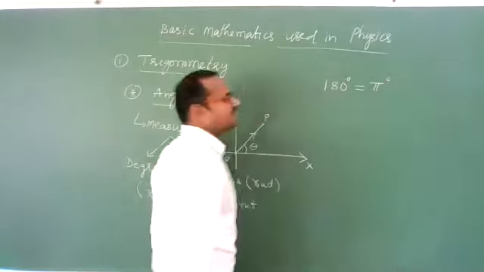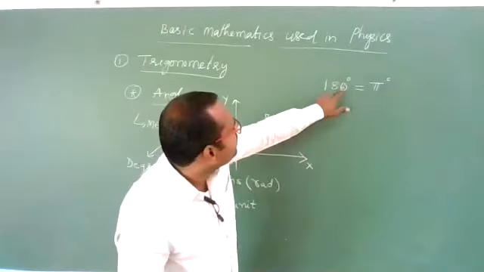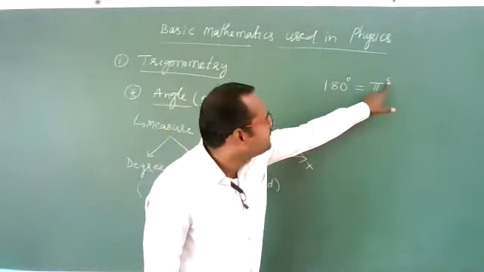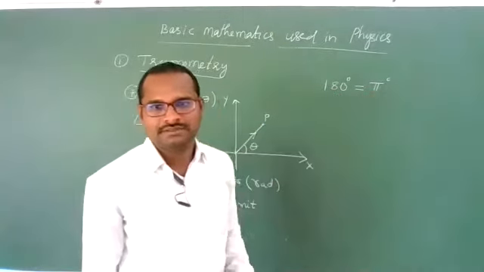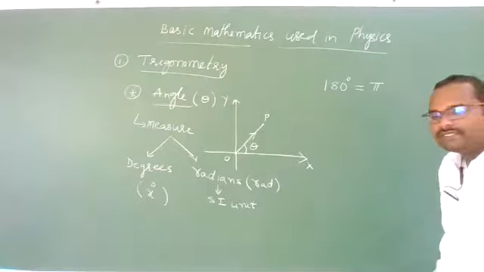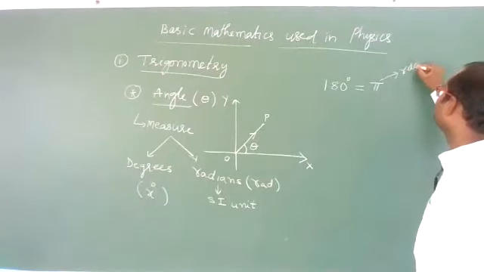Radians we indicate with the letter C as a power. If you write the power 0, it is degree. If I write C, it is called radian. Sometimes we will not write it also. Are you getting? This is degree, this is radian.